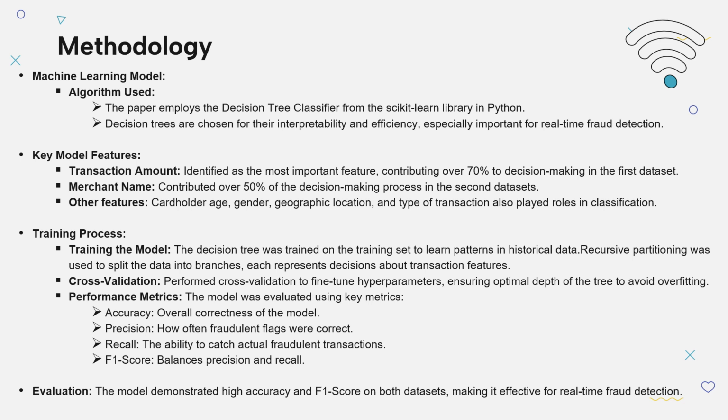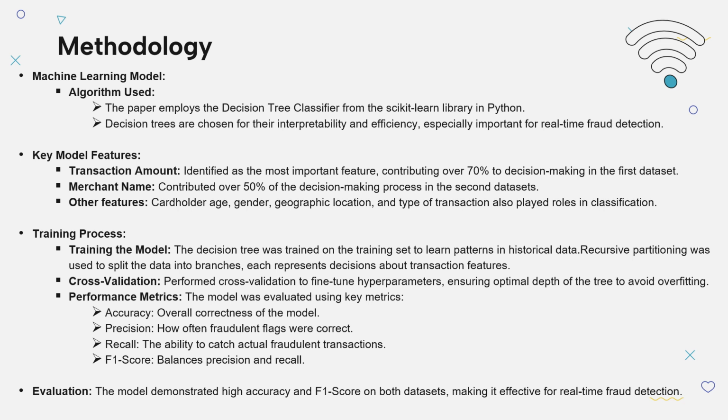The performance matrix. The paper uses the following metrics to evaluate the model. That is accuracy, which is the overall percentage of transactions that were classified correctly, both fraudulent and non-fraudulent. They use precision to measure how many of the transactions flagged as fraudulent were actually fraudulent. This is crucial to reduce the false positives.